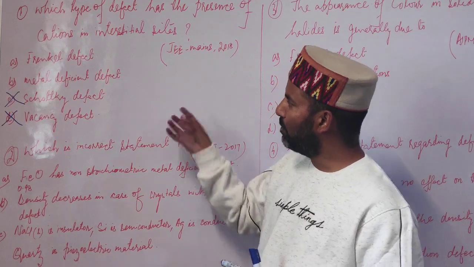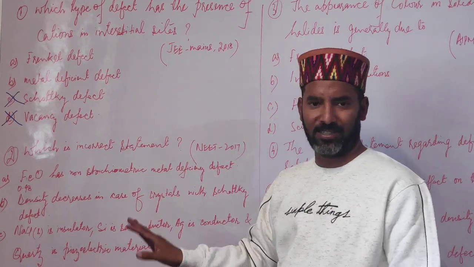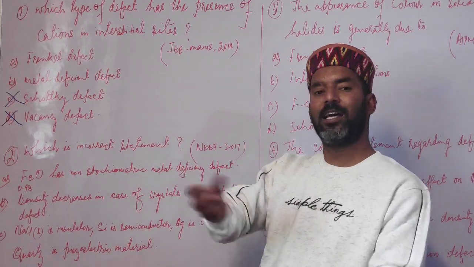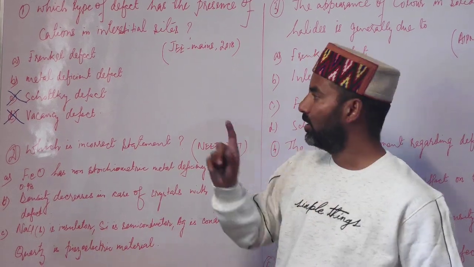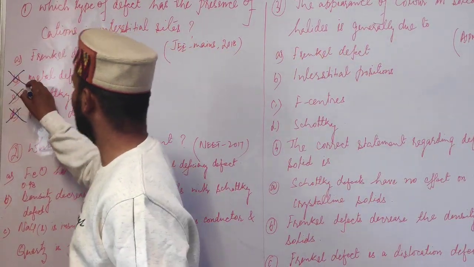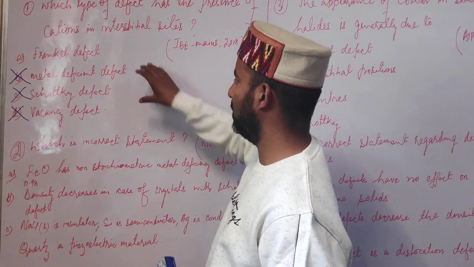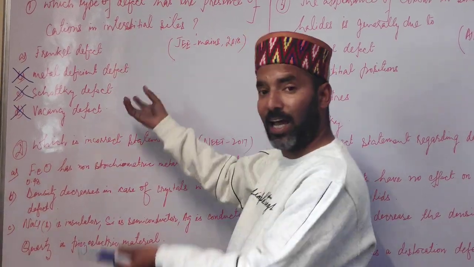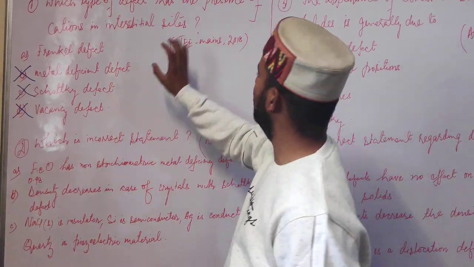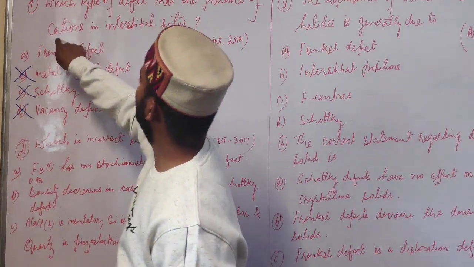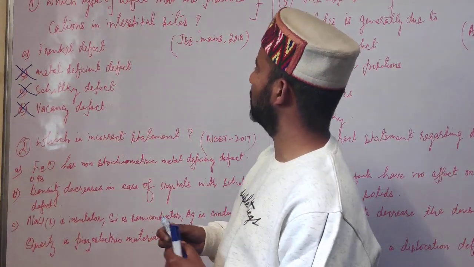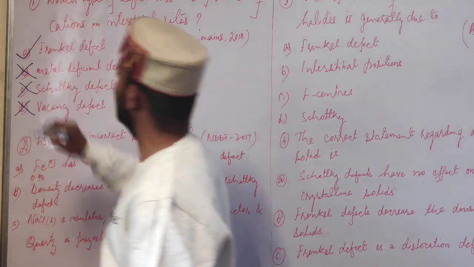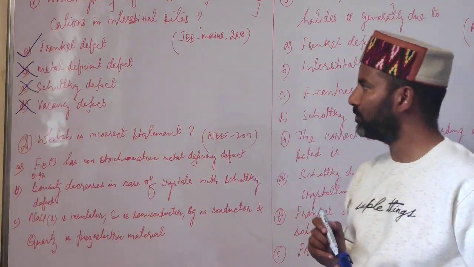Now we have metal deficient defect, but in metal deficient defect what happens? Metal ions are missing from the lattice sites or extra anions occupy interstitial sites. So this is therefore not the correct choice, because in either case metal ions are missing or anions are occupying interstitial sites. But in the question we have to see that cations must occupy interstitial sites, so the obvious choice is what? Frenkel defect.